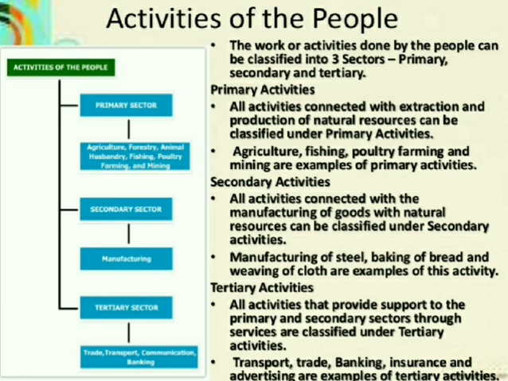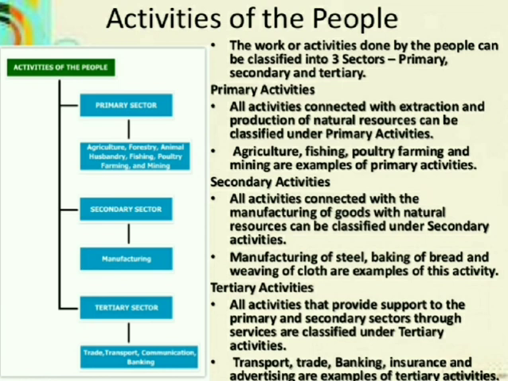The second one is secondary activity. All activities connected with the manufacturing of goods with the natural resources can be classified under secondary activities. Manufacturing of steel, baking of bread, and weaving of clothes are examples of this activity.